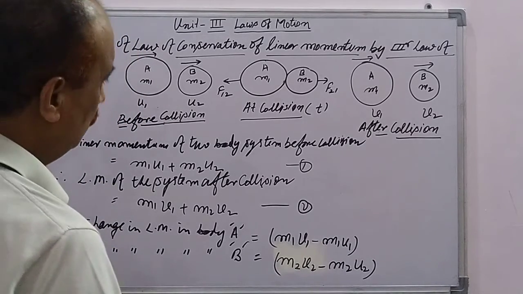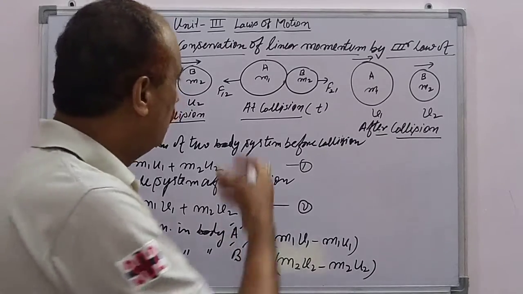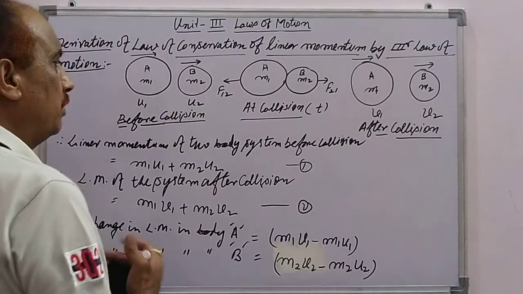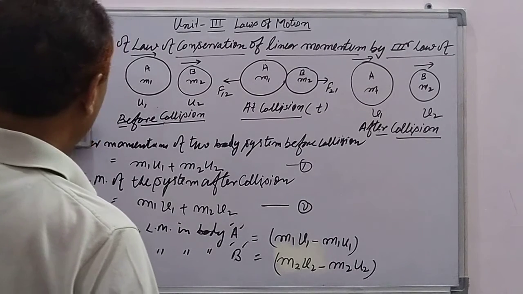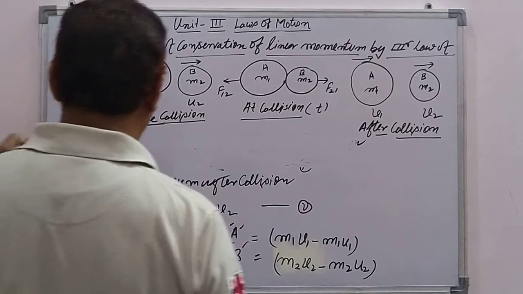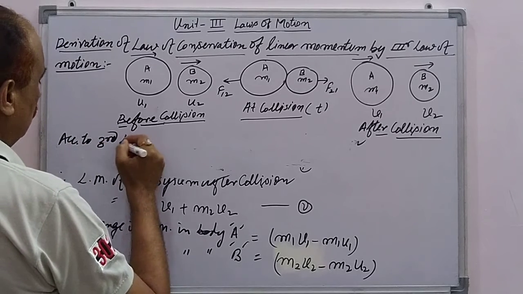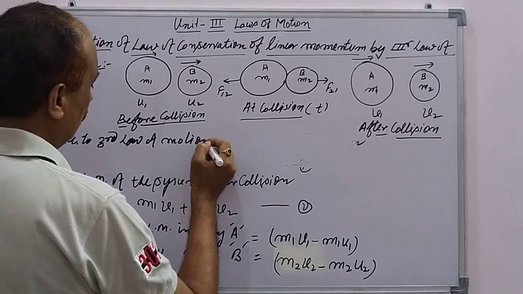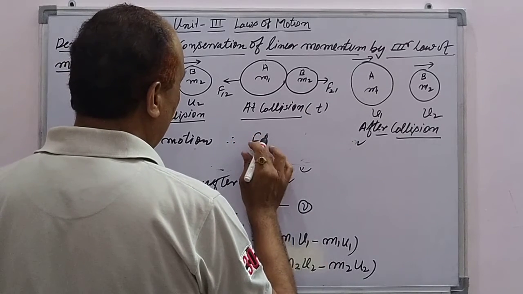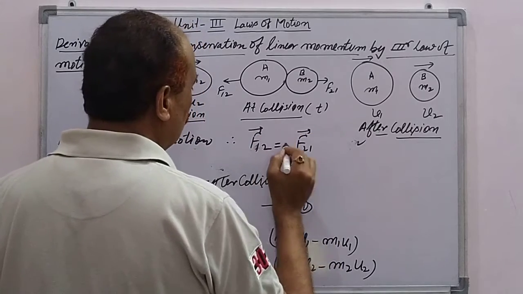After that we use Newton's third law. According to Newton's third law, the force acting on the body A by the body B is always equal to the force acting by the body A on the body B. So F12 is equal to F21, but both act in opposite directions, so we put a negative sign.